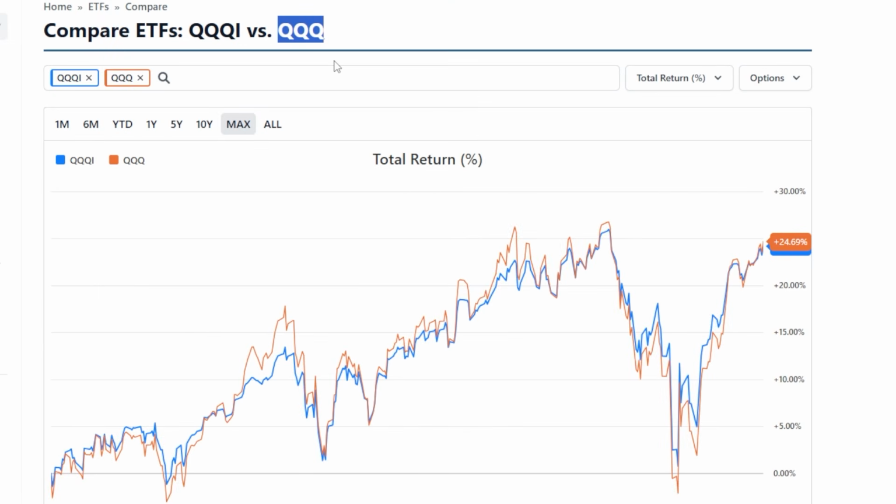Now, something else that's sort of interesting to point out, if we compare the total return of QQQI to the QQQ ETF, which buys into the Nasdaq, you can see that since inception of QQQI, both of these assets have basically traded very, very similar to each other, one offering much more growth return or price return, and one of them offering a lot more income generation. But either way, both of the total returns have been almost locked onto each other, which is very impressive.